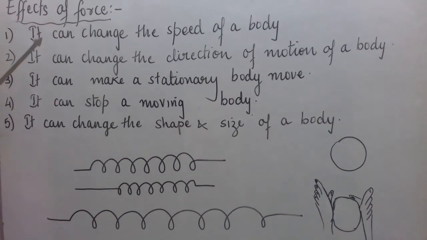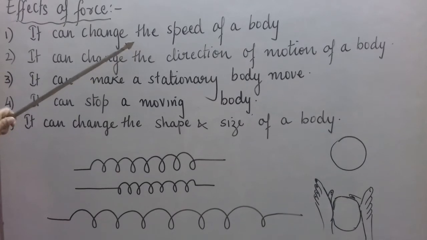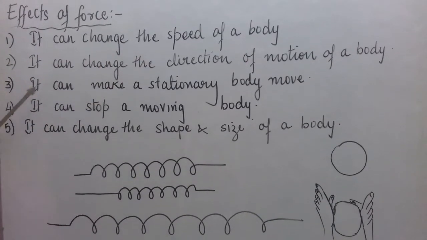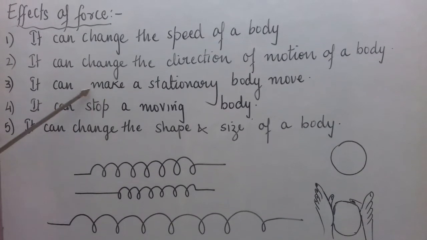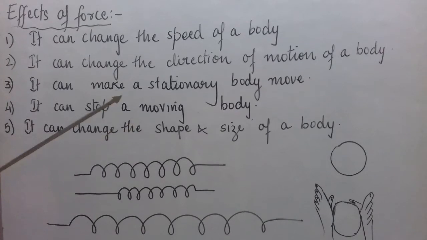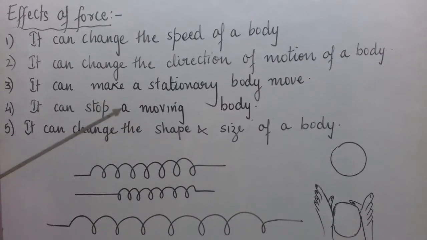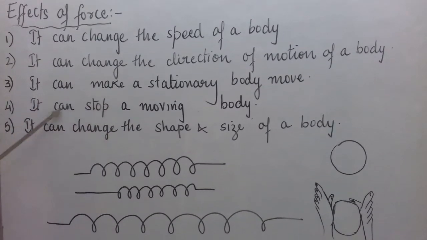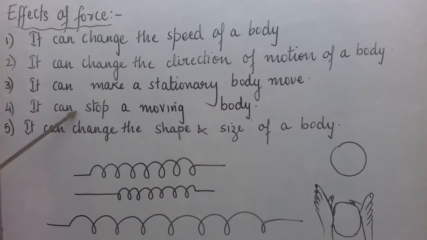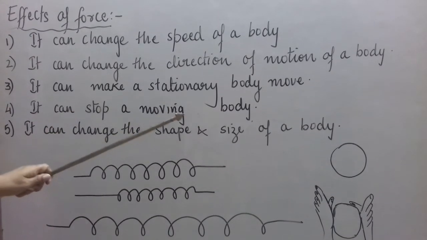So effects of force: it can change the speed of a body, it can change the direction of motion of a body, it can make a stationary body move, that we have seen before. If a ball is at rest, a person may kick the ball and make it move, or push anything by applying force. It can stop a moving body. If a ball is in motion, you can stop it by applying force. So you can stop a moving body.